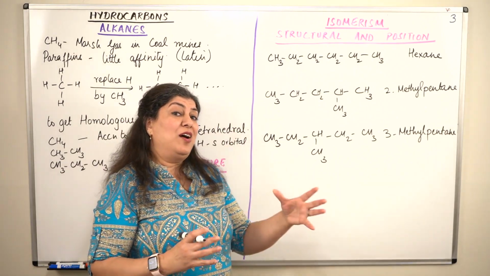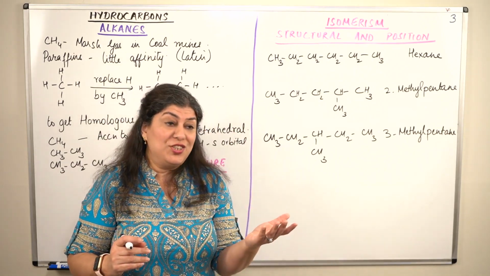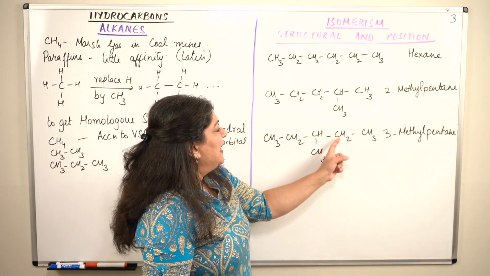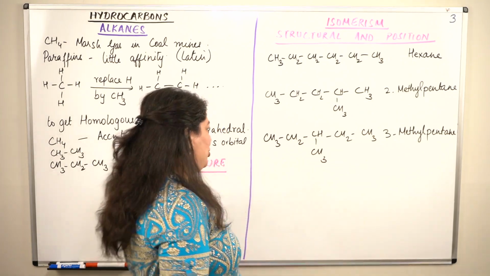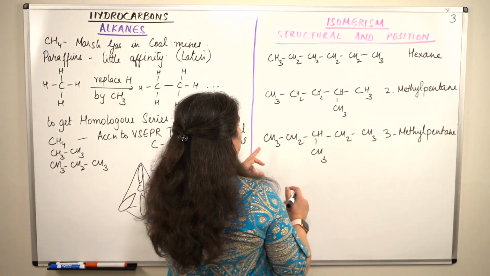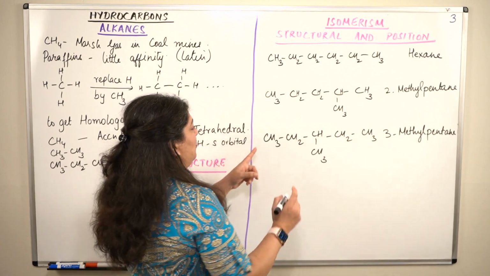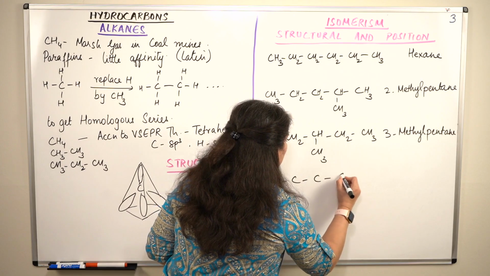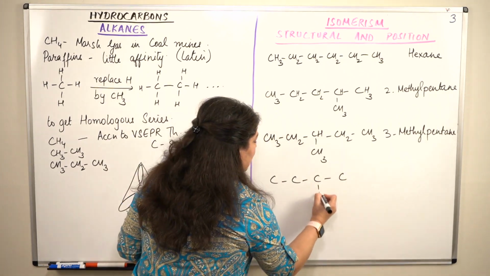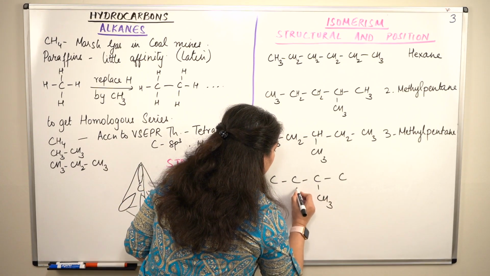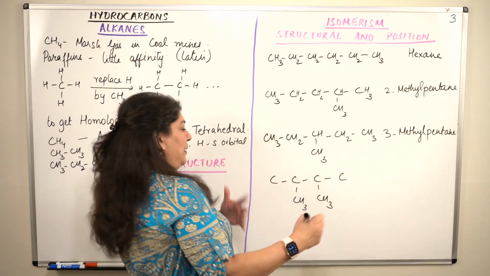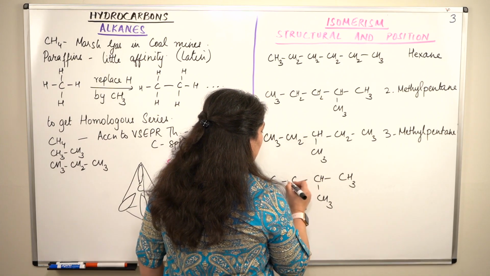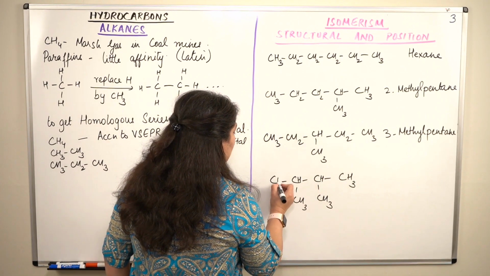So can we deviate now? Instead of 1 branch, let us make 2 branches. We have the chain that is long enough to allow us 2 branches. So let us take another CH3 and make branches out of it. Now we'll have branches at 2 places and our chain will become 4 carbon long. 1, 2, 3, 4. And we can have 2 branches. So let us have 1 methyl group here, 1 methyl group here. Fill up hydrogens. This will have 3 hydrogens. This has 3 bonds, 1 hydrogen, 3 bonds, 1 hydrogen, 1 bond, 3 hydrogens.